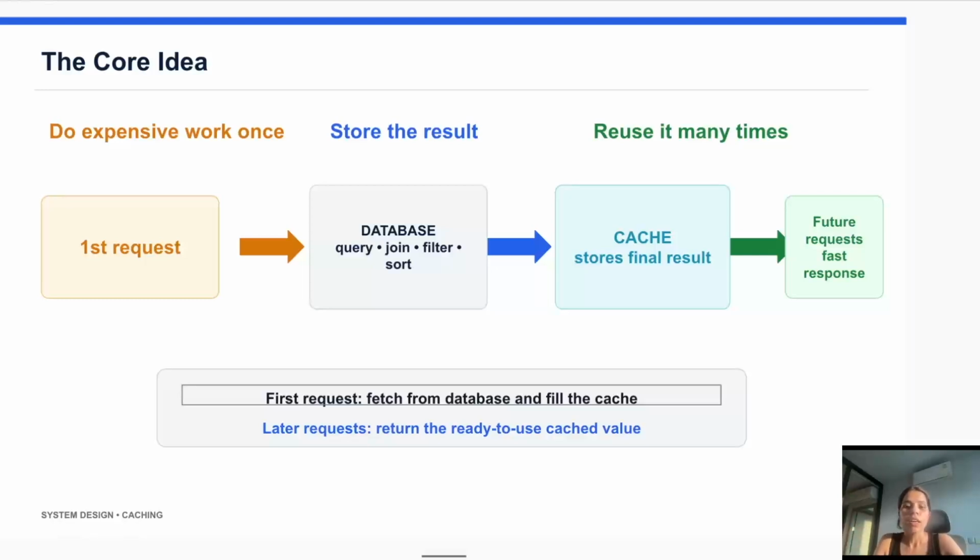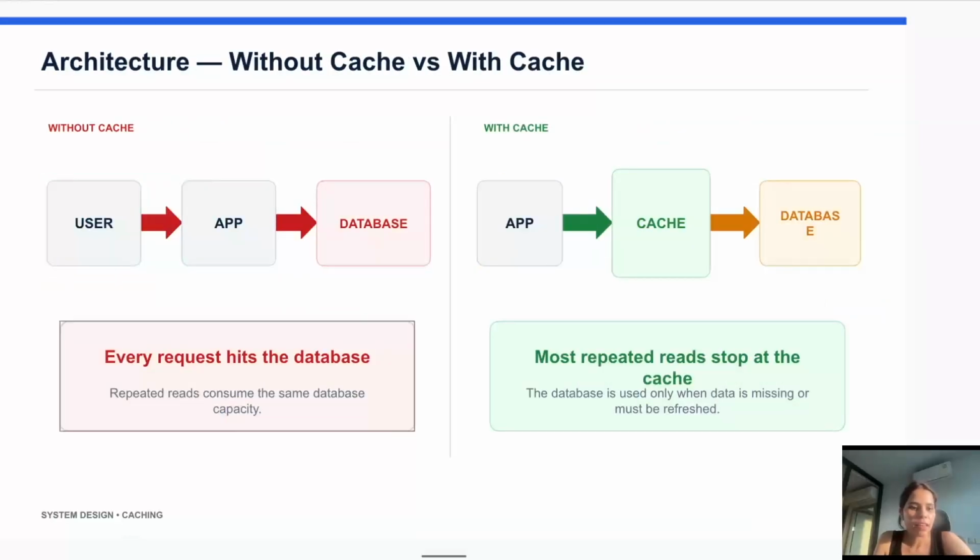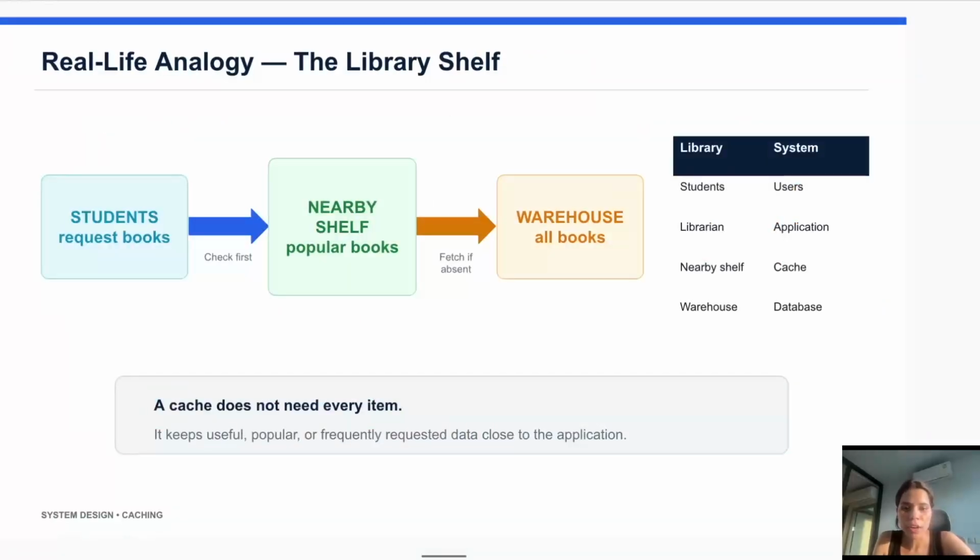Instead of doing the same work again, after the first request we store the result in the cache. Then next time someone asks for the same product information, the application doesn't need to go to the database again and again, and it can simply return the data from the cache. The first request may take some time because the application needs to get the data from the database, but after that the data is stored in the cache. So future requests can be served from the cache, and this improves system performance.